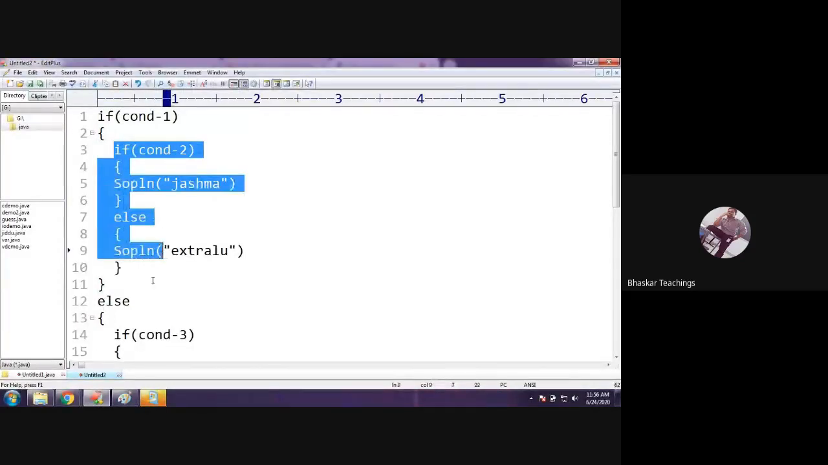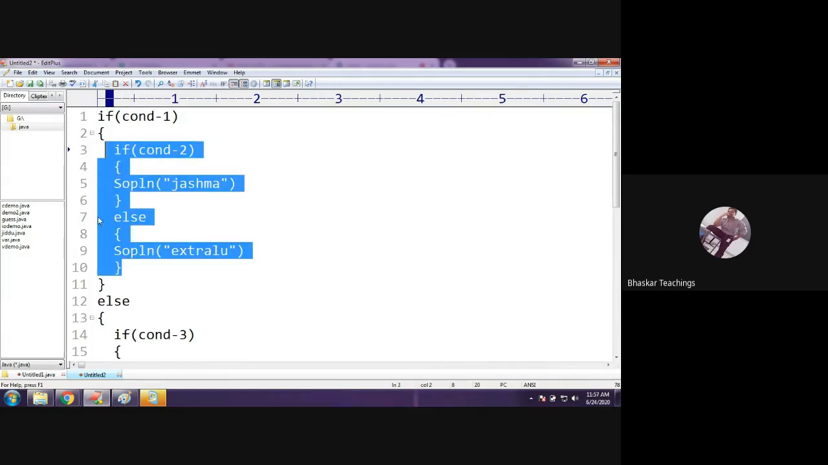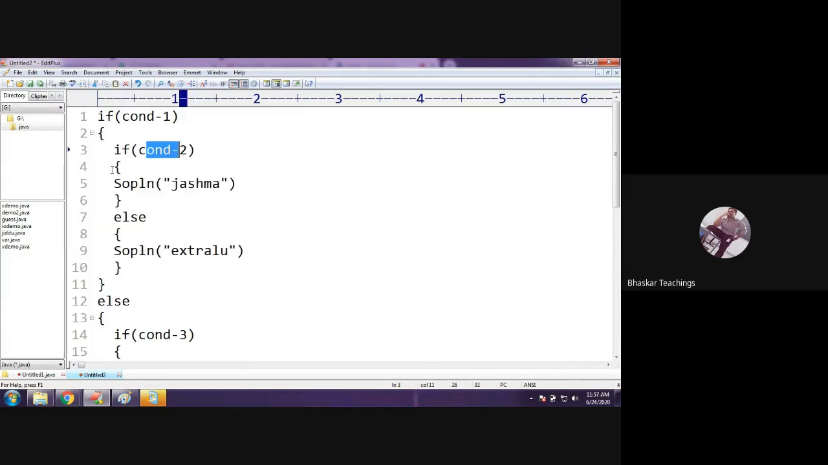But here these are normal, not normal statements, right? These are one more selective statement. So check the condition: if condition 2 is also evaluated true, therefore this block will be executed and this will be skipped, right? Because this is a complete one part if else. When this is true, this if block will be executed and this will be ignored.